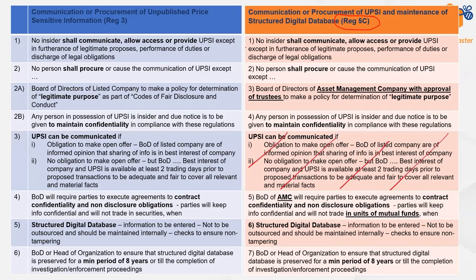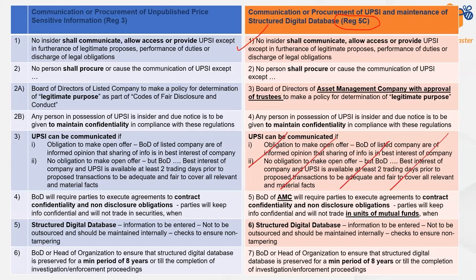The first sub-regulation is the same. No insider shall communicate or allow access to unpublished price sensitive information except in these 3 areas: furtherance of legitimate purpose, performance of duties, or discharge of legal obligation. Then the second is the same. The first was saying no one can communicate, the second was saying no one can procure or cause the communication. The third one says the board of directors has to determine the legitimate purpose.